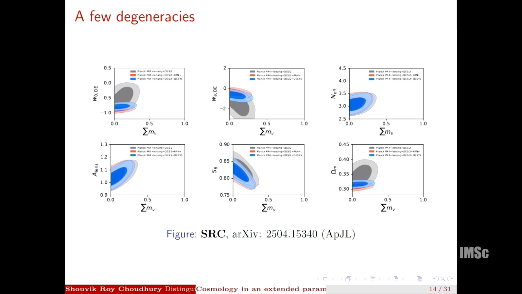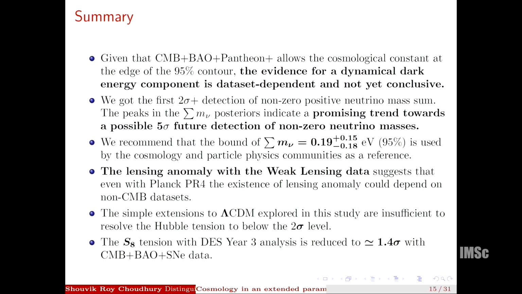Out of them, these three, with wa, A_lens, and S8, are very important, because weak lensing data prefers slightly lower values of S8, and that chooses slightly higher values of the sum of neutrino masses. At the same time, it also chooses slightly higher values of A_lens as well. So overall, you can see from these correlation plots how the results come about, especially the detection of neutrino masses, because of the small S8 tension, which is not a big tension anymore. That is why we can combine the data sets together.